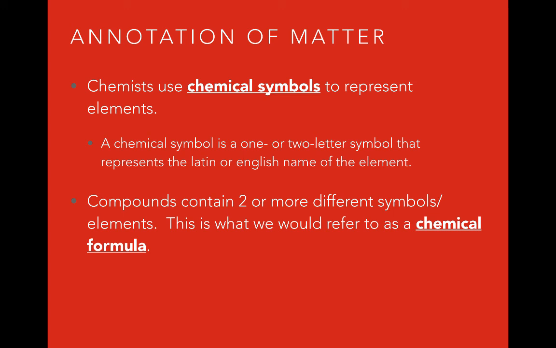Now, a chemical formula is used for compounds because formulas will include two or more different symbols, which should make sense because compounds are composed of two or more elements. Now, when we read or write down a chemical name from a chemical formula, a chemical formula is only the symbols. The chemical name is writing out the elements themselves that make up the formula. But when we are writing out a chemical name, we're going to include all the different types of elements that make that compound up. So everything that we see in the formula will be in the name as well.